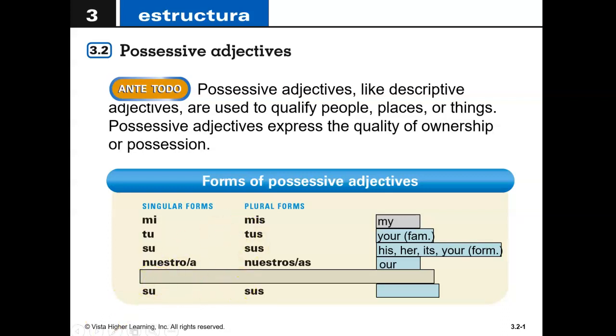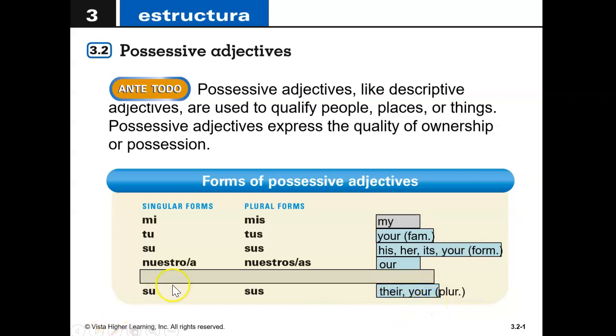Now I have blocked out this next section here because this is where the vosotros section would be, but we're not going to learn vosotros. So now su and sus, exactly like these, right? There's no difference here. It's just because there are more meanings for su and sus. If you wanted to say their or your, plural, like y'all's, that's the same word.